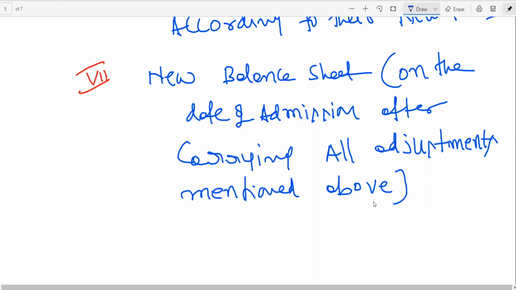I think I can avoid the duplication, so that is the reason I am giving comprehensive notes. Can you quickly sum up this? What are the adjustments we need to do? Number 1, profit sharing ratio. Profit sharing ratio can be new ratio, sacrificing ratio. Whether it is given in the problem or not given in the problem, we need to ascertain, we need to find out the ratio. From that point of view, to have clarity, I have started that.